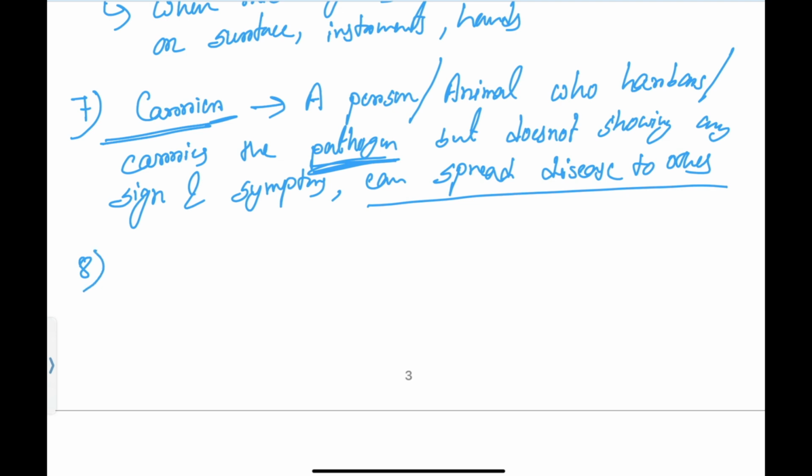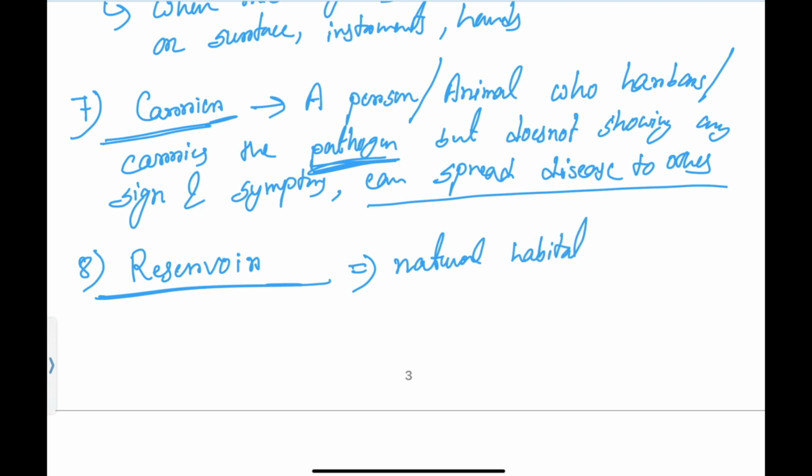Now the eighth concept is reservoir, simply meaning the residency or the place, the natural habitat where the microorganism lives and multiplies.